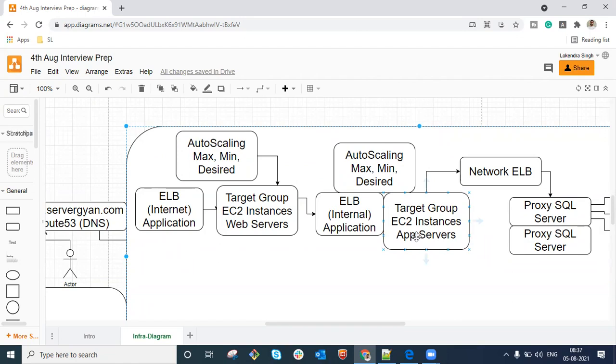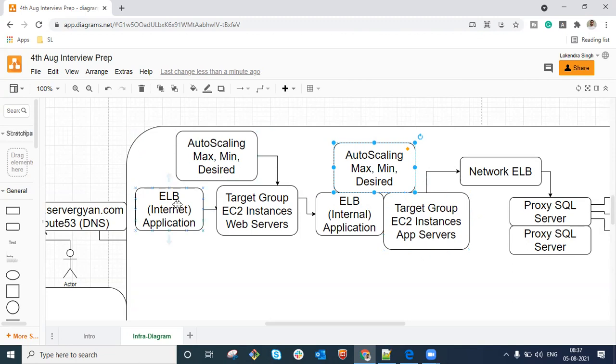And guys, keep this in mind, there can be a cross question: can we do a common load balancer for all these target groups? So guys, every single target group is going to have a separate load balancer. Why is it so? Auto scaling group is a free service and that handles only one target group at a time.